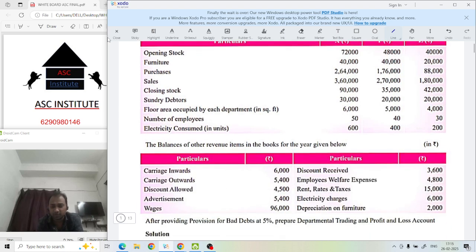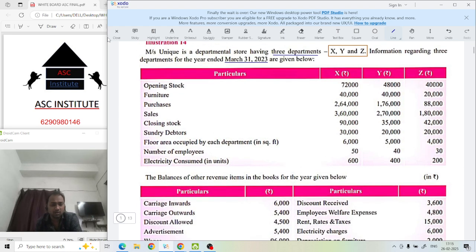What is the information available? Opening stock is given for the 3 departments, furniture, purchase, sale, this, that, everything is given. The new thing which you need to understand is this one: floor area, number of employees, and electricity consumed in units. These 3 things are new for you.